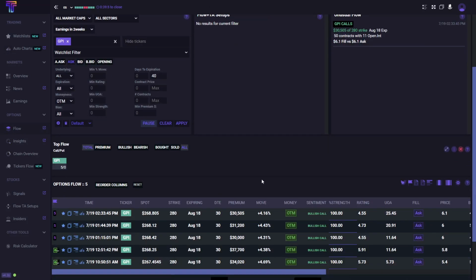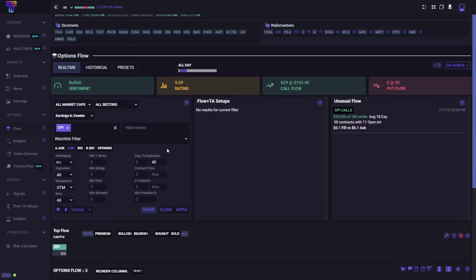So this can show you just how you can find potential earnings runners or potential earning beaters based off the option flow data coming in. Because once you see millions of dollars going in one direction on a stock in a short amount of time, statistically, you're going to see that that move tends to happen. And that's how you give yourself a trading edge.